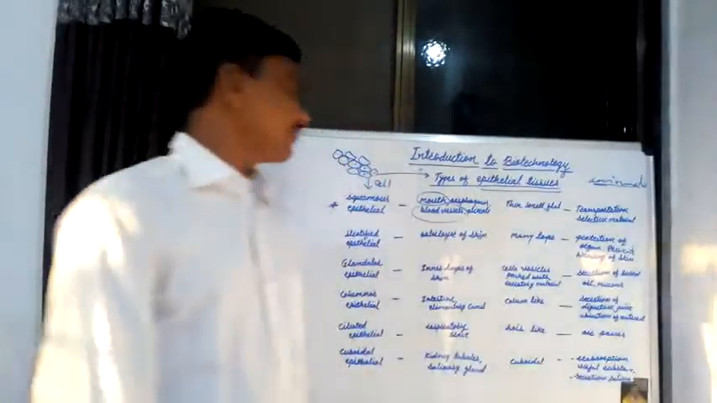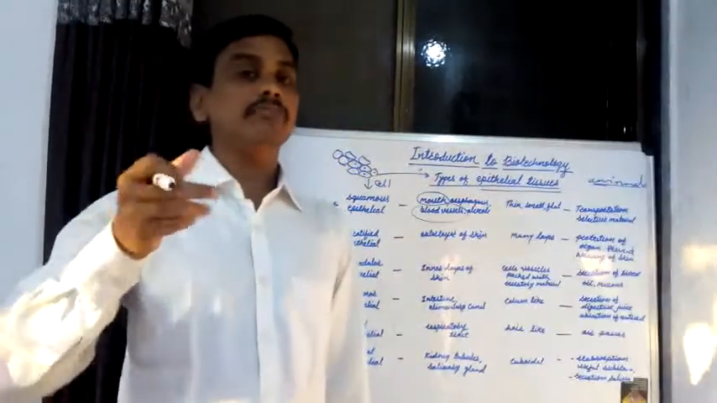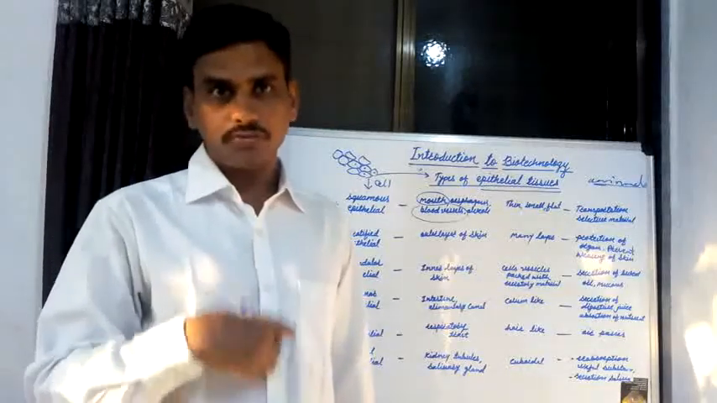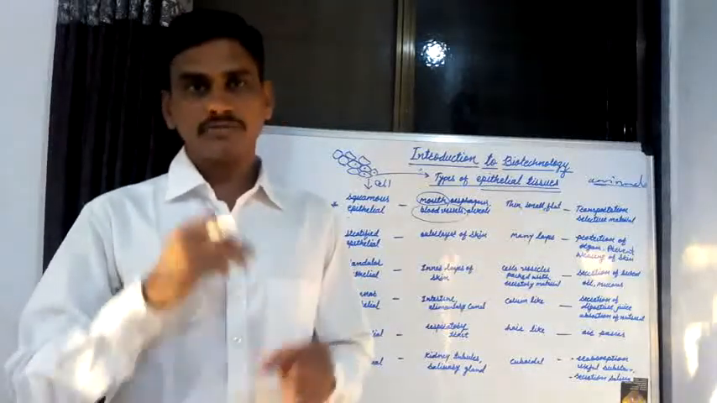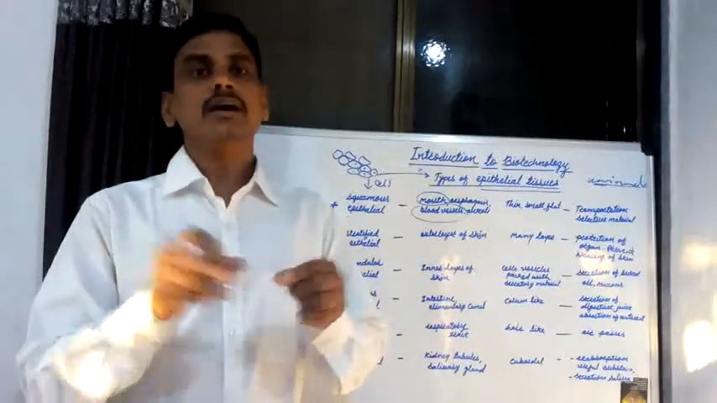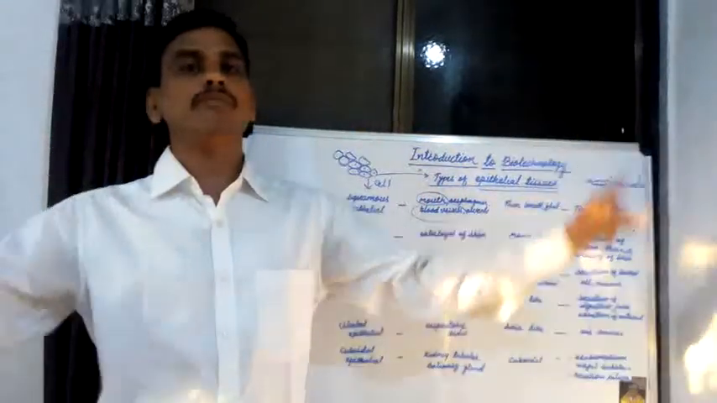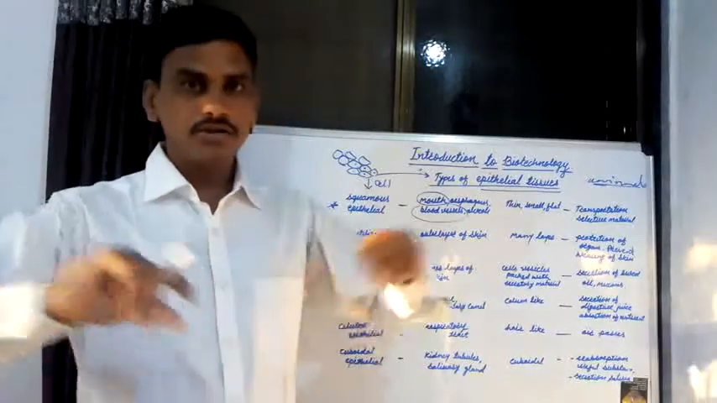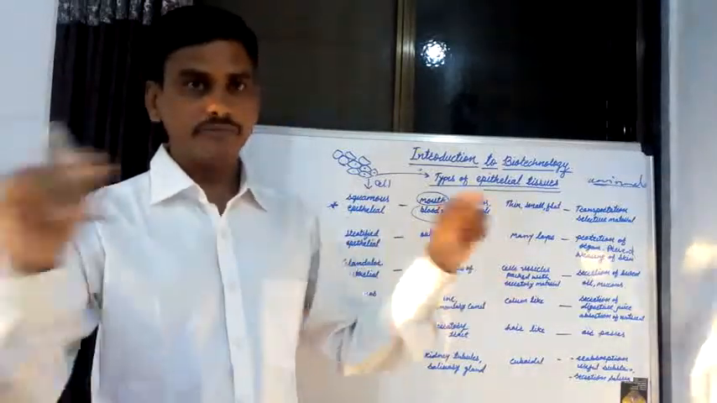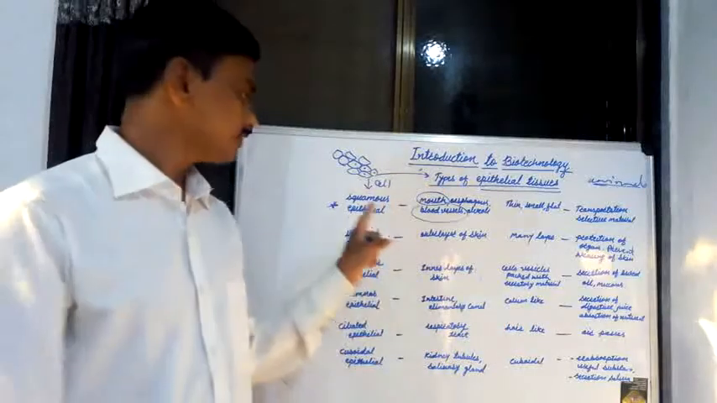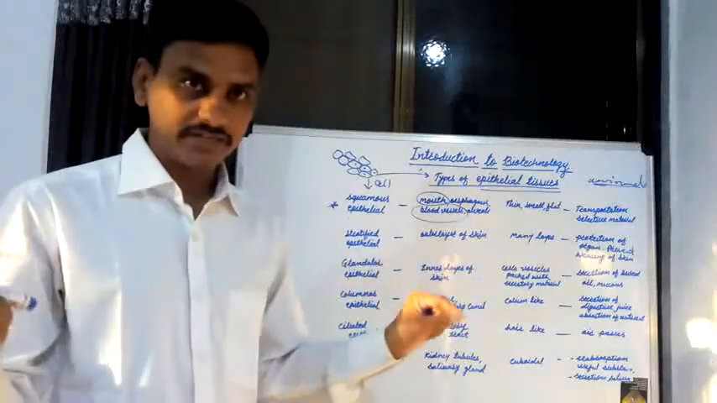Then these squamous epithelial tissues are present in blood vessels. Different types of blood vessels are present in the human body: arteries, veins, and capillaries. The inner layer of these blood vessels contains squamous epithelial tissue, in arteries, in veins, and in blood capillaries. A thin layer of squamous epithelial tissue is present.